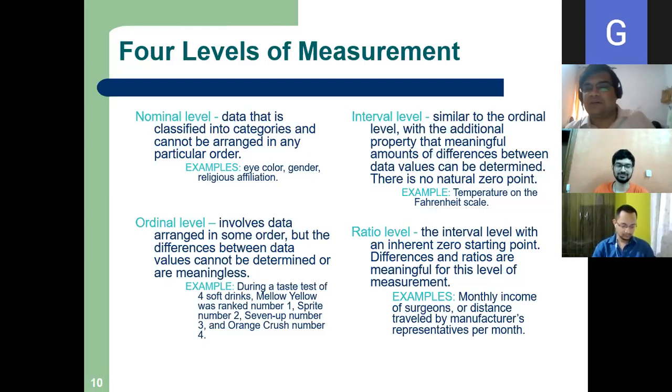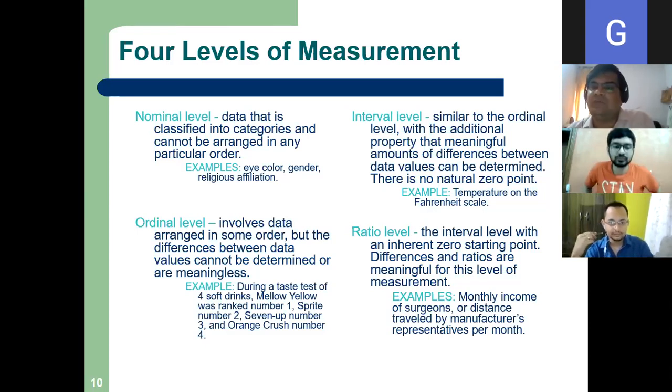So any classification, say, eye color, gender. Some have blue eyes, some brown, some black, right? In Western countries, you will find people having blue eyes, brown eyes. So according to eye color, I can classify blue, brown, black, right? According to gender, male, female. According to religious affiliation, Hindu, Christian, Muslim, Sikh.